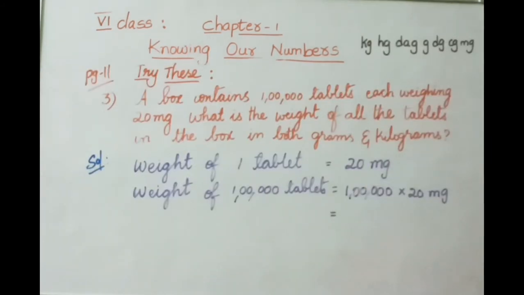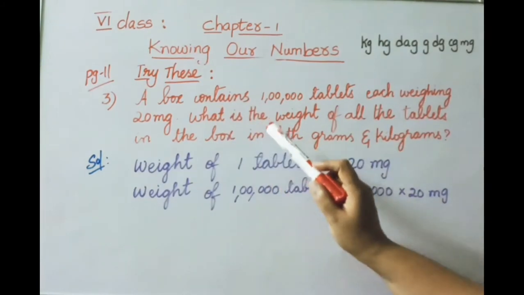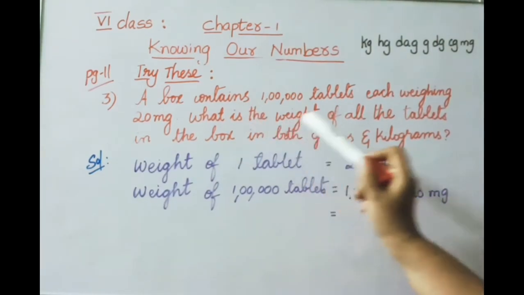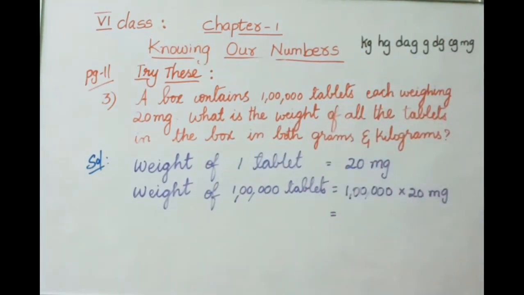See now, page number 11. Try this. Third sum. A box contains 1 lakh tablets, each weighing 20 milligrams. So there is a box containing 1 lakh tablets and each tablet weighs 20 milligrams. Now, what is the question? What is the weight of all the tablets in the box in both grams and kilograms?